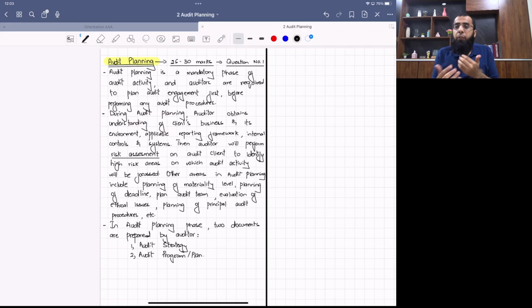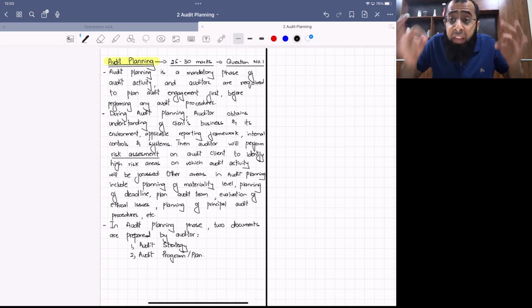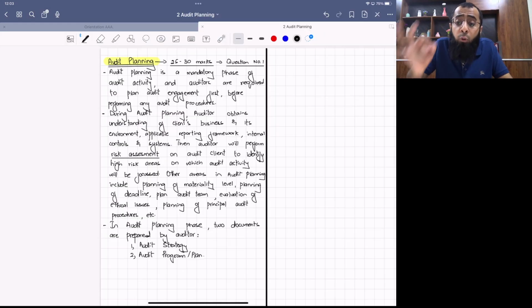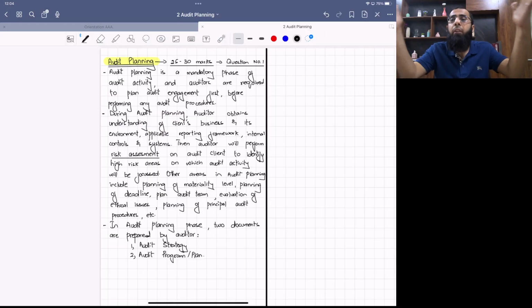So if I just give you a review again, when you talk about audit planning, it is a mandatory phase and it is a very important phase of audit activity. Without good audit planning, it is not possible to perform a quality audit. Because in audit planning, you obtain understanding. Just think about a situation. The auditor is going for an audit and he doesn't know about the client's business.